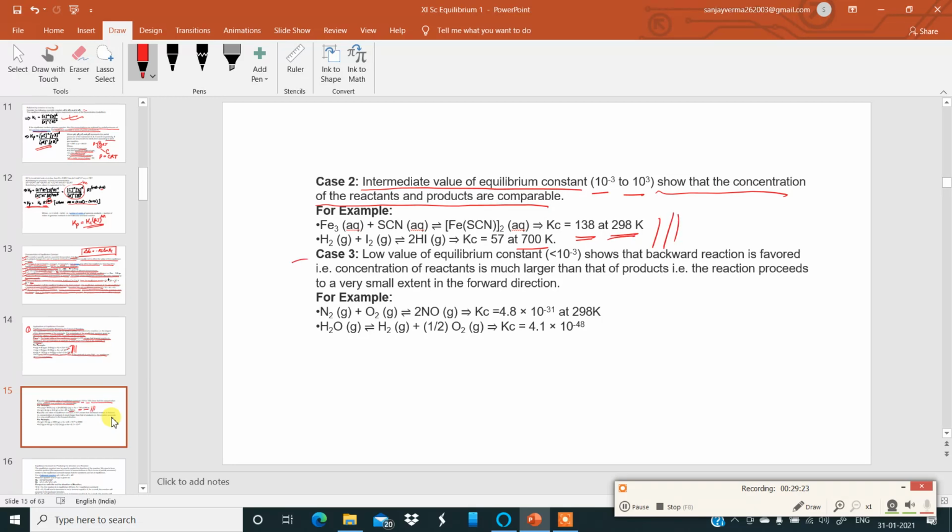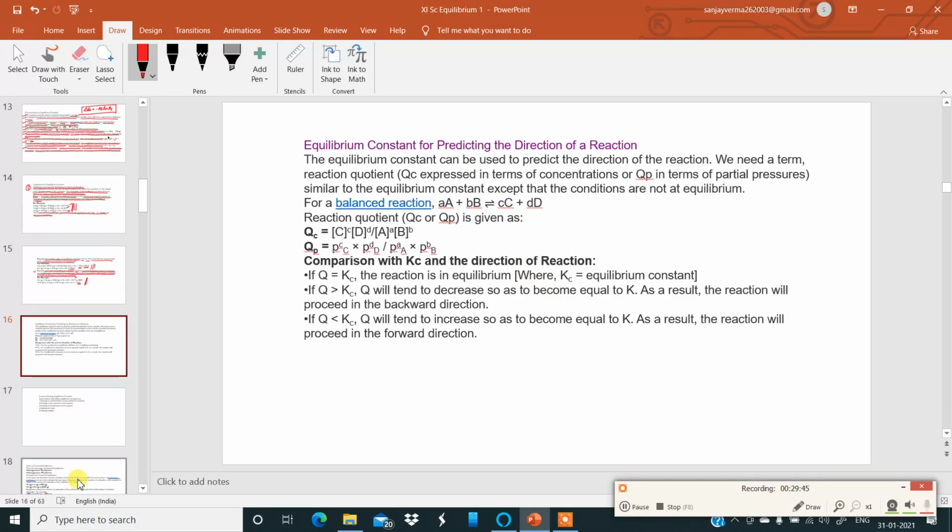Okay. Case 3. Low value of equilibrium constant, less than 10 to the power of minus 3, shows that the backward reaction is favored. That is, the concentration of reactant is much larger than that of product. That is, the reaction proceeds to a very small extent in the forward direction. Example is over here, in negative powers. Okay. So these are the three cases which you need to understand.